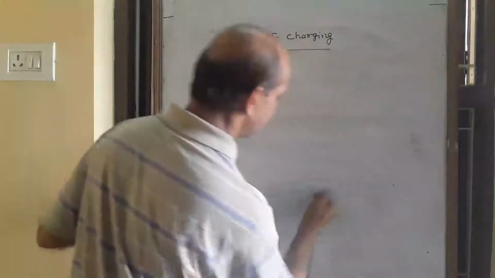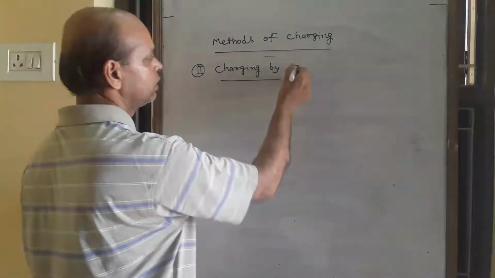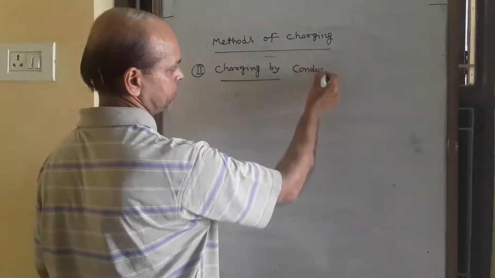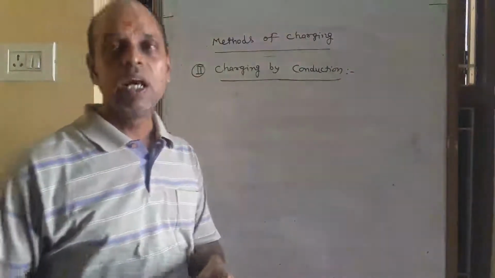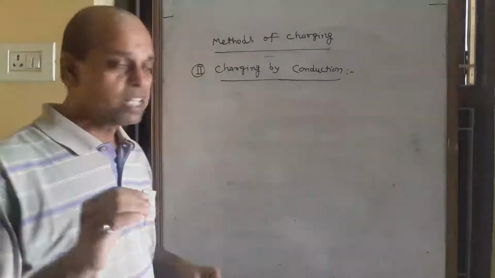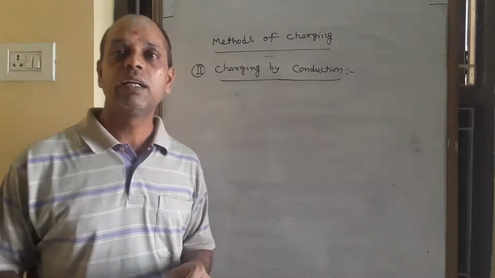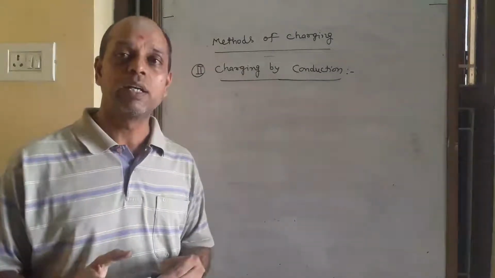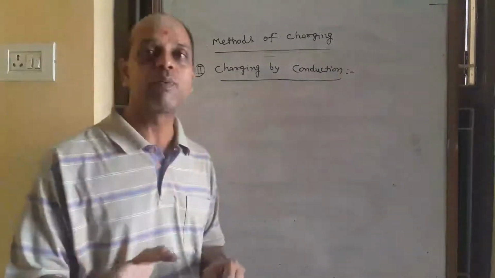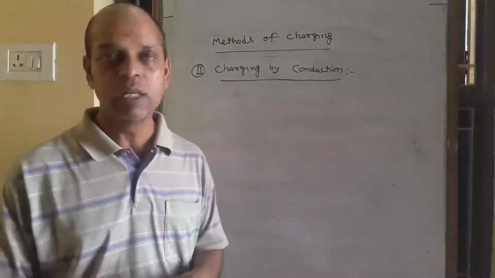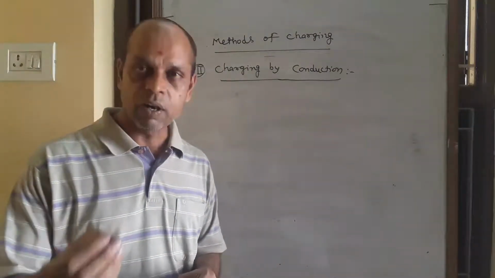Charging by conduction. That is a simple method, and in simple words we can say charging by contact. If we take an uncharged body in contact with a charged body, then charge transfers from the charged body to the uncharged body. That is charging by conduction. For example, recharging our mobile.